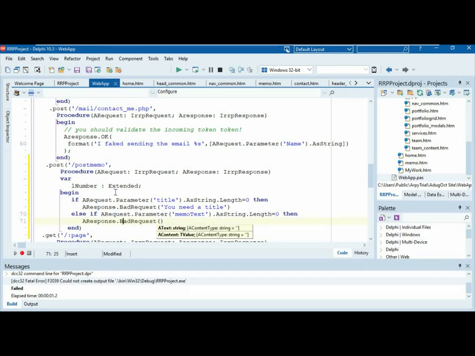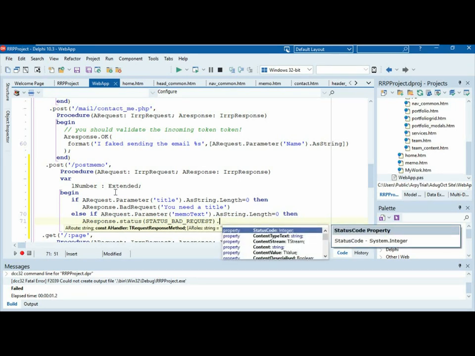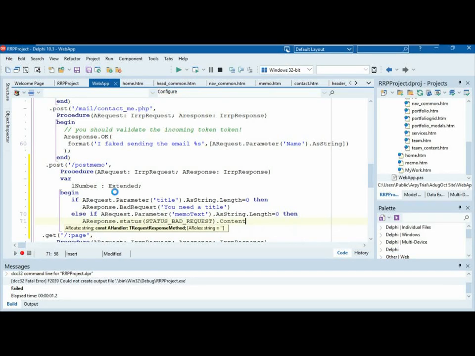So you could actually also say dot status, status code completion. So it's a 400, I think. If we go down here and find it, you can just say that as well, bad request. And then after that, you can say content. You need a Memo text.